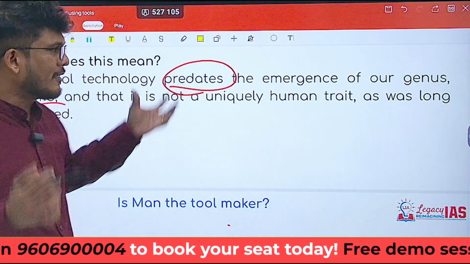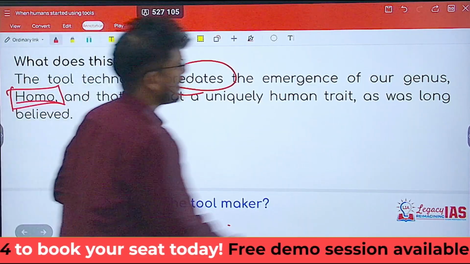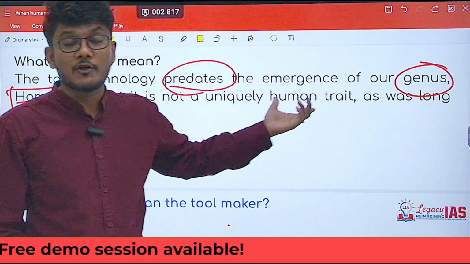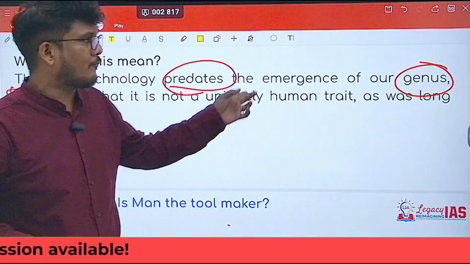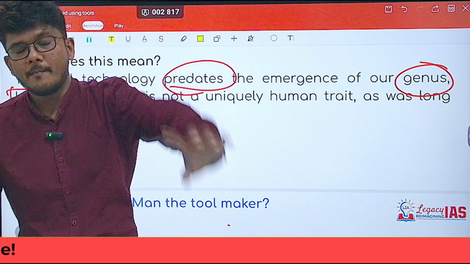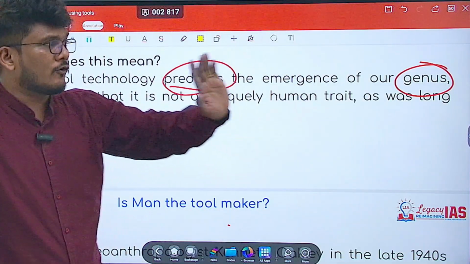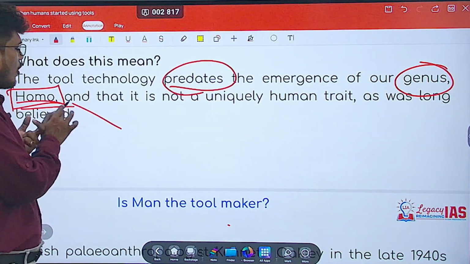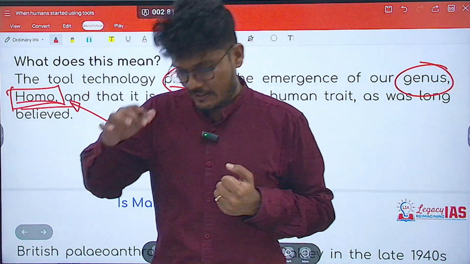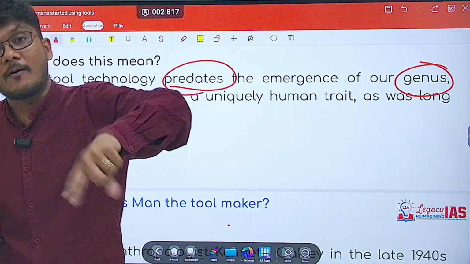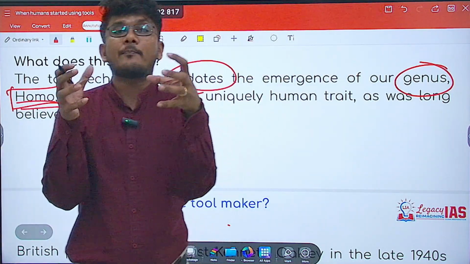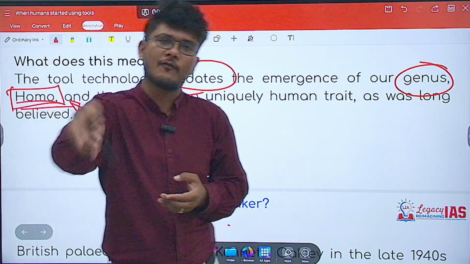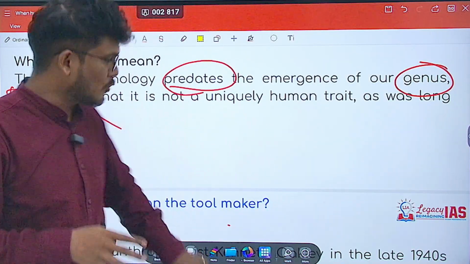We humans belong to the genus named Homo. But various tools, which we are talking about 3.3 million years ago, or probably even before that, were being used, and that predates the existence of the genus Homo. That means someone else created them, which means that probably humans are not the creators, the conceptualizers of the tools that have been used.